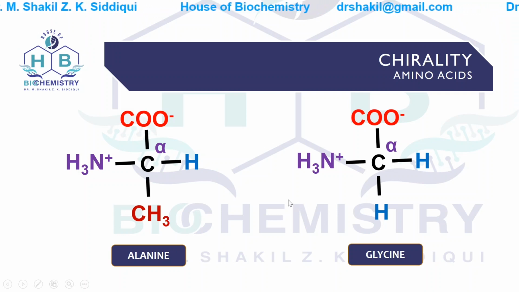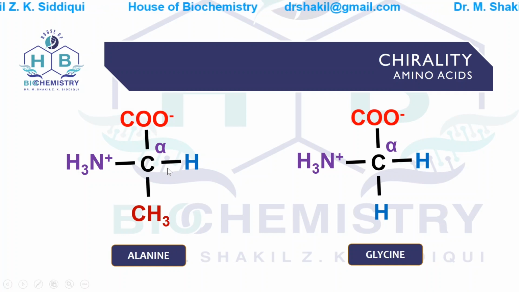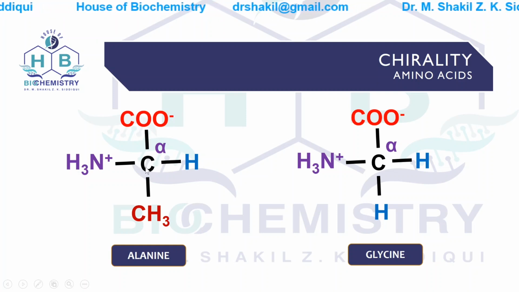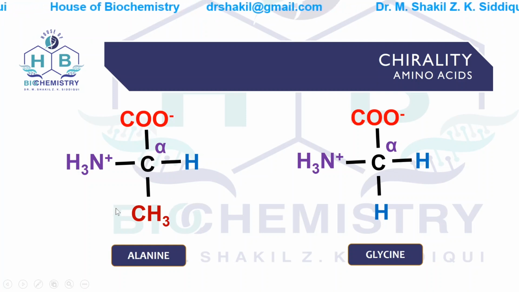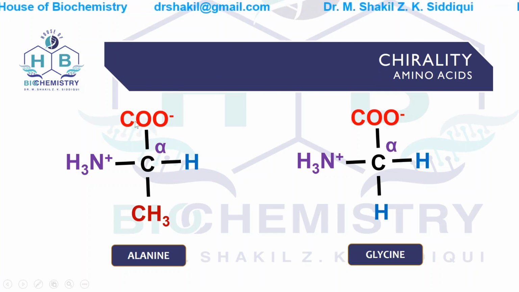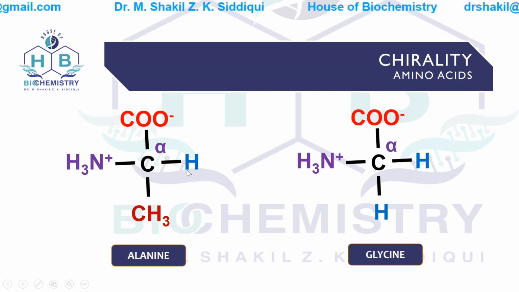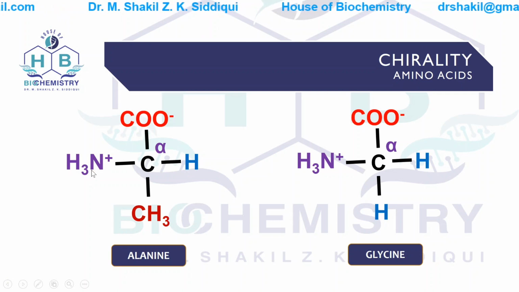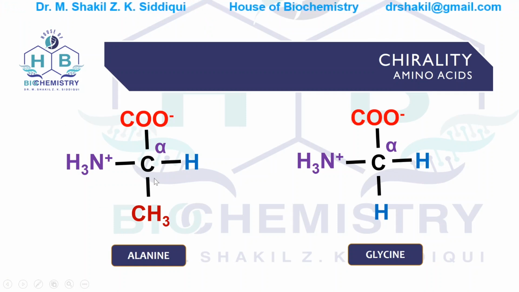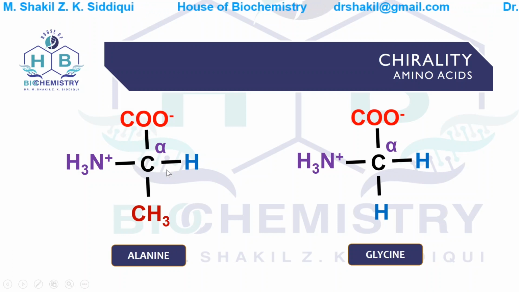Now the definition of chirality or the carbon atom. What is a chiral carbon atom? For a carbon atom to be chiral, the alpha carbon atom must have 4 different functional groups attached to it. As you can see in alanine, there are 4 different functional groups attached. So this is chiral: carboxylic acid group, hydrogen, methyl group, and amino group. These are 4 different functional groups attached to the same carbon atom. So this can be called a chiral carbon atom.